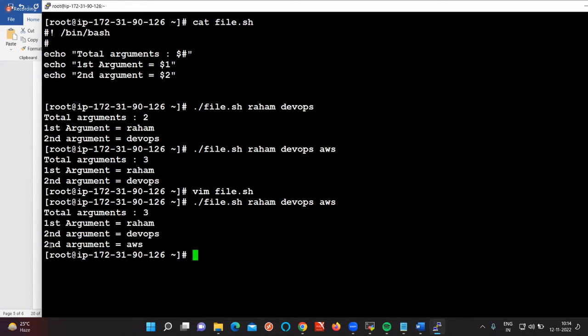This one is fine. Even if we don't change it, it is fine because it is an echo command, right? So it will print whatever we want. So this is how you can pass variables from the command line. Previously we declared variables inside the file and got values on the command line. But now we are defining values from the command line and getting values in the file. That's it.